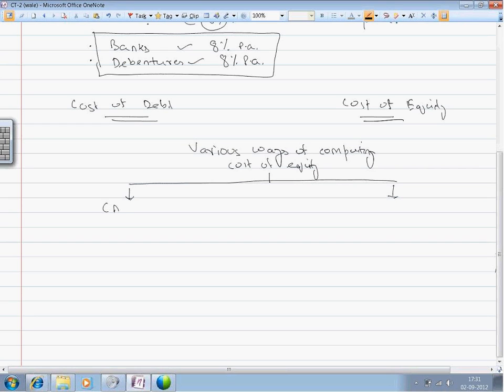One very popular model in finance is known as CAPM, or capital asset pricing model. The other well-recognized model, based on a very reasonable and clear approach by which we can compute the cost of equity, is known as the dividend discount model, or DDM. The model was propounded by Gordon and is also known as the Gordon model.